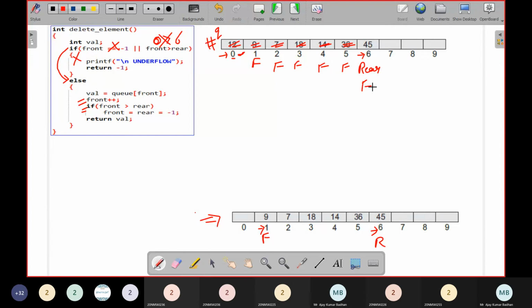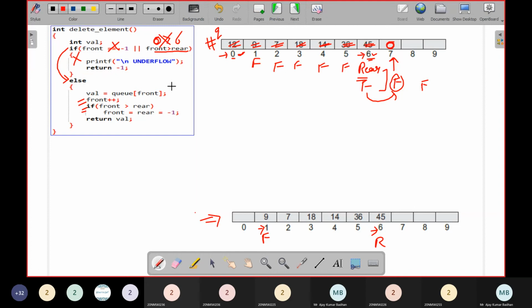So right now front is equal to rear. Front and rear are representing the index 6. I deleted it. Then again front comes to the next location. But when front comes to index 7, rear is pointing to 6, and we know that rear is the variable used for inserting. Means the last element that we inserted is present in index 6. Index 7 doesn't contain any element and we cannot delete any element from it. That's the reason we have checked the condition here, front greater than rear.